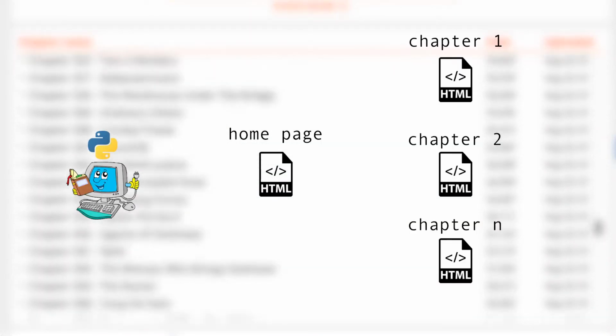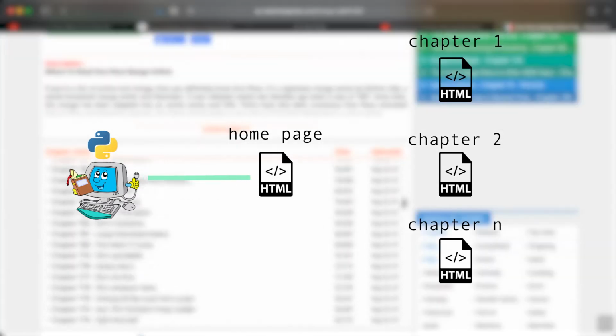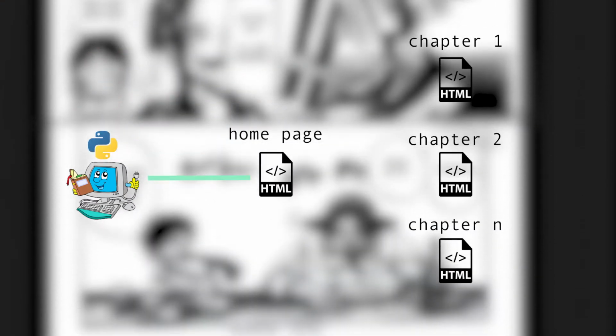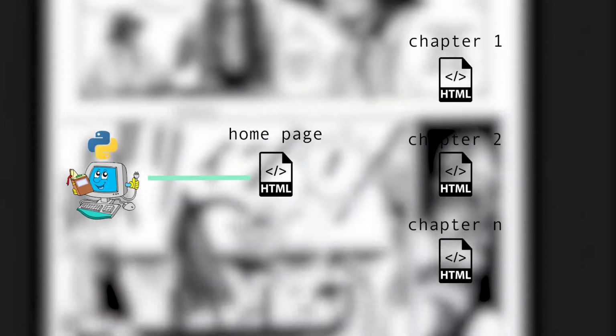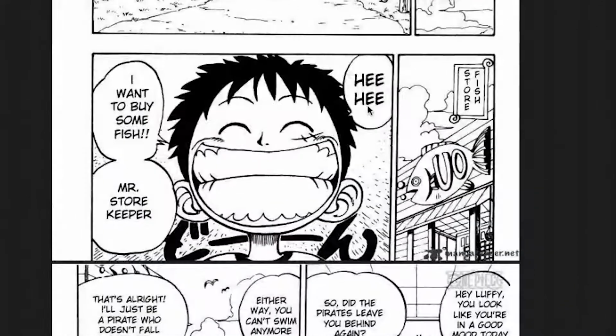Here's the plan. A Python script running on my computer will request the chapter list page in pure HTML format with all the chapters listed. My program will then read that page, extract all the individual chapter links, and request those pages in pure HTML format. Then on each chapter page, I save all the images and compile them into a PDF.